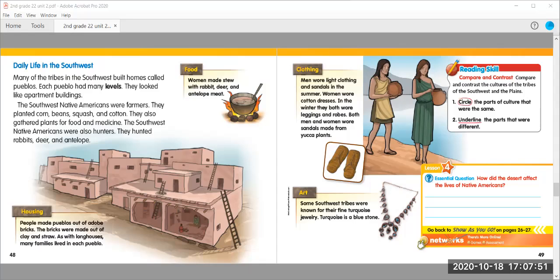Down here, once you've completed that, I want you to answer your essential question using a complete sentence and good handwriting on how did the desert affect the lives of Native Americans. Once you've completed this, you can go ahead and take a look at your quiz for lesson 4. You may use your book to help you along with the quiz. Please make sure that you're reading the questions very carefully and that you're writing down the best answer you can come up with.